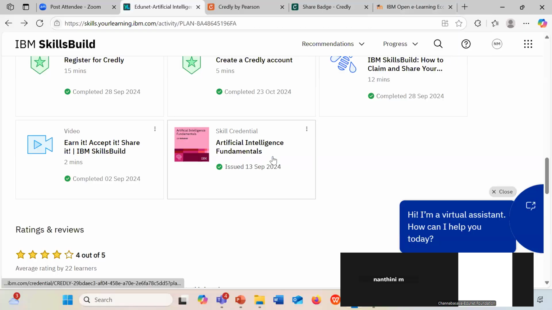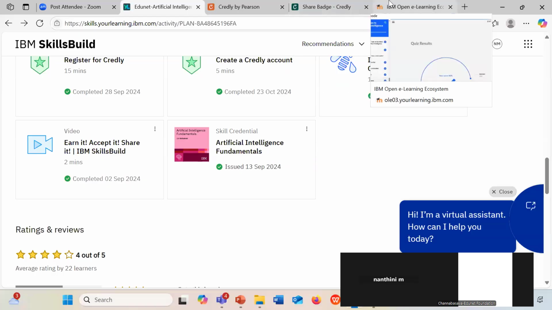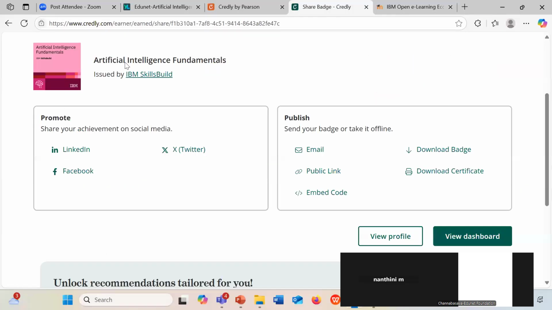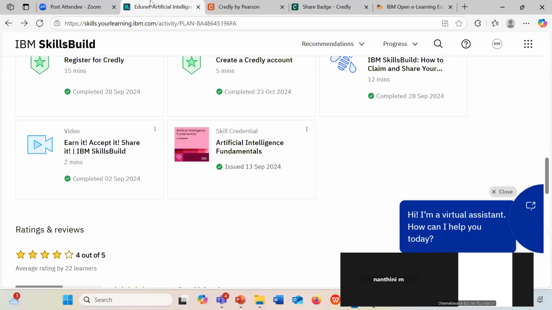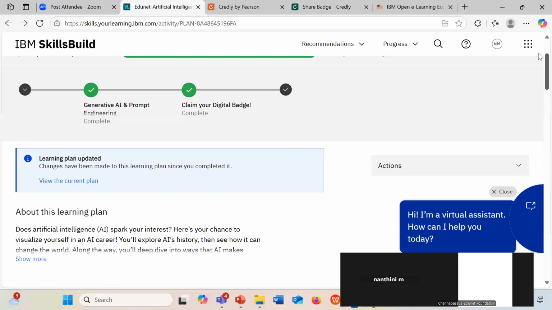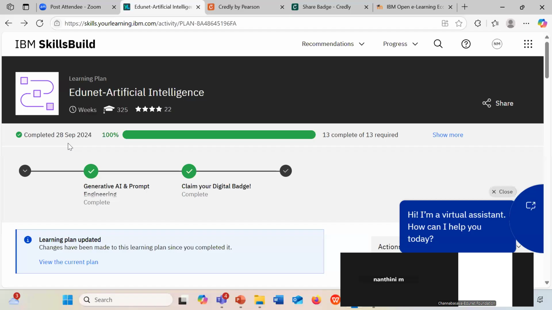So you will be receiving the mail for verification. You have to click on accept badge. That will be redirected to your Credly account, and you can see your credentials like this. You can download the certificate and download the badge, and also you have to verify in this. Then only your activation status will be reflected as 100%.